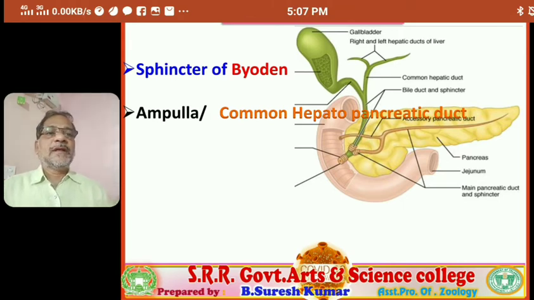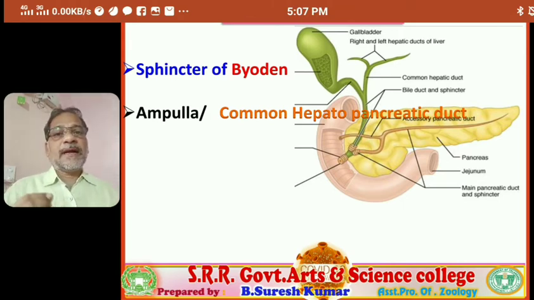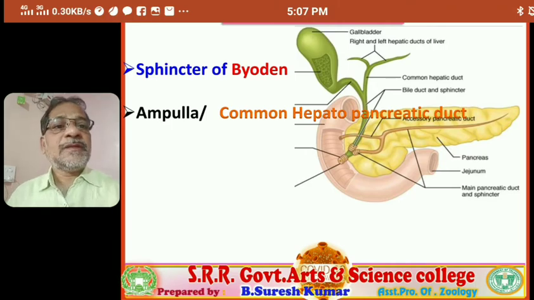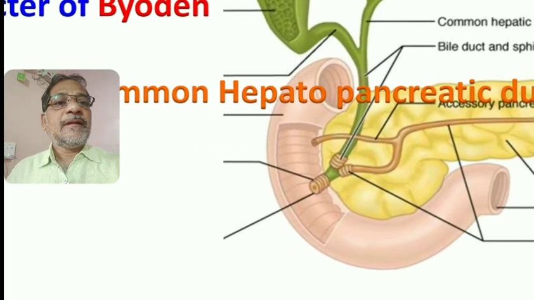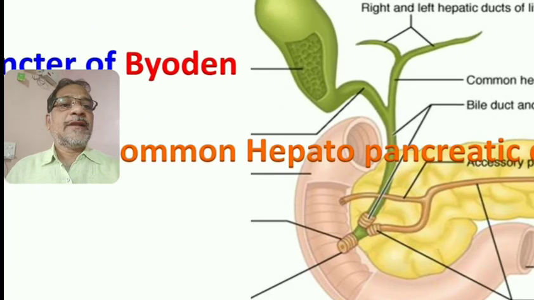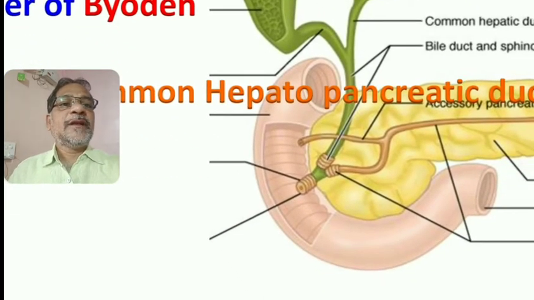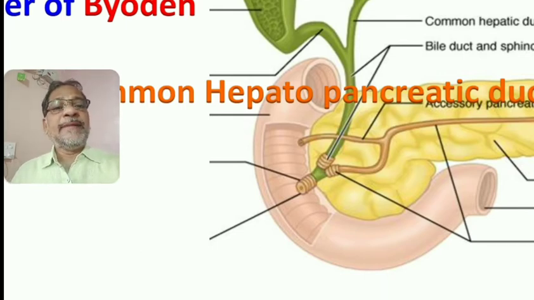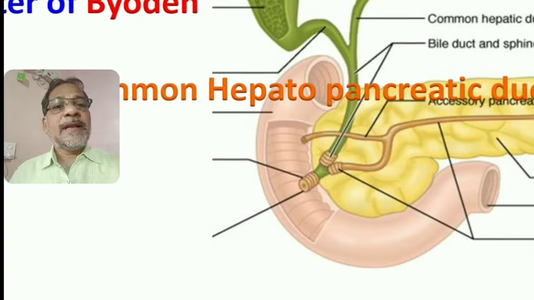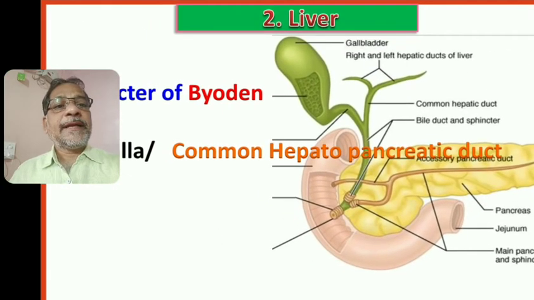Right. Next, the bile duct again joins with the main pancreatic duct. You observe this visual. The bile duct, a yellowish color tube, is going to join, merge with one more brown color tube, you observe, that is the main pancreatic duct, and ultimately forms the common hepatopancreatic duct.